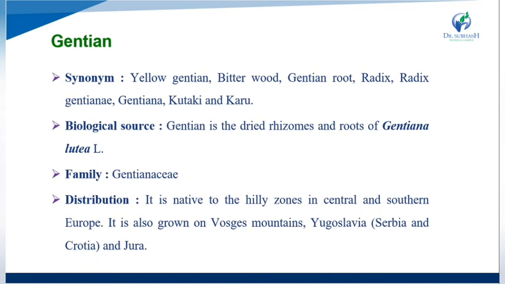The family is Gentianaceae. It is native to the hilly zone in central and southern Europe, and it is also grown in the Vosges mountains and Yugoslavia, that is Sarajevo and Croatia, then Jura. These all are the distribution areas of the gentian root or rhizome.